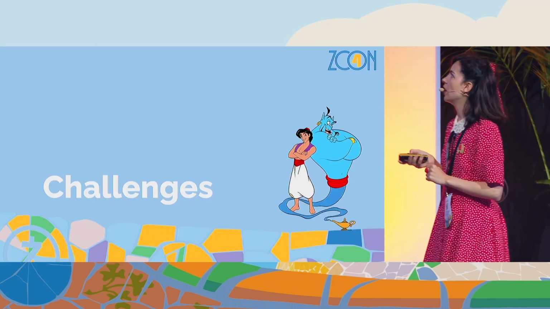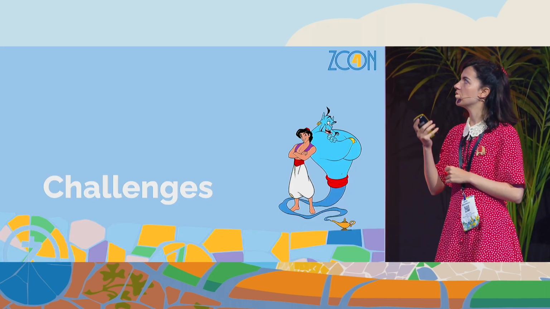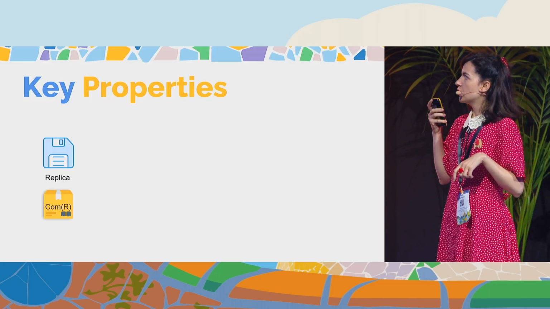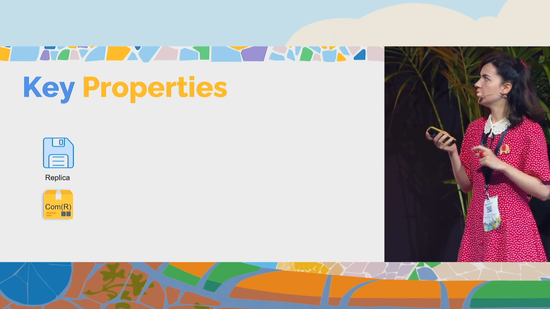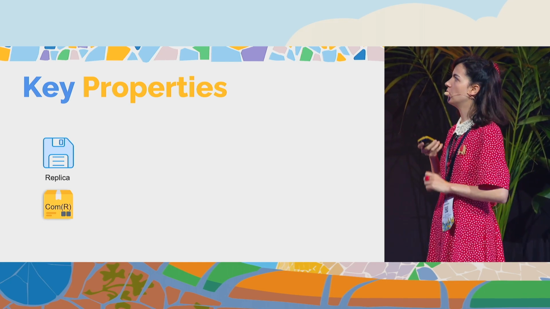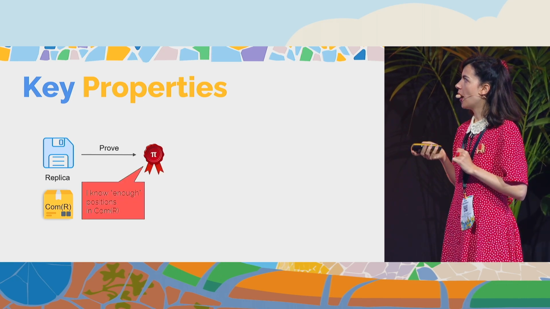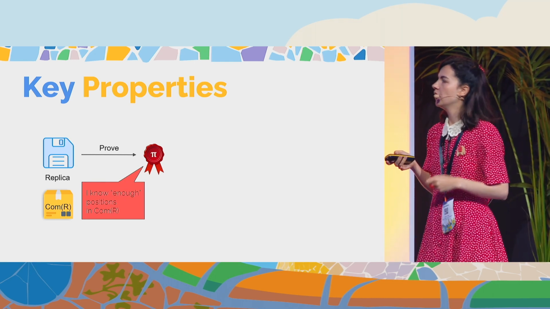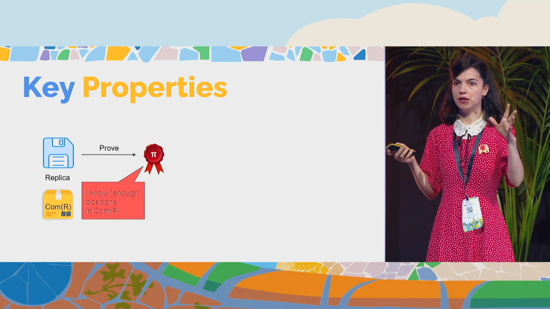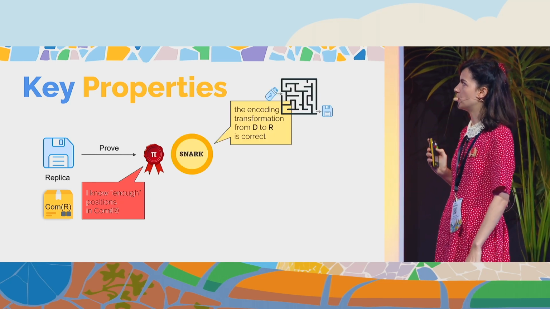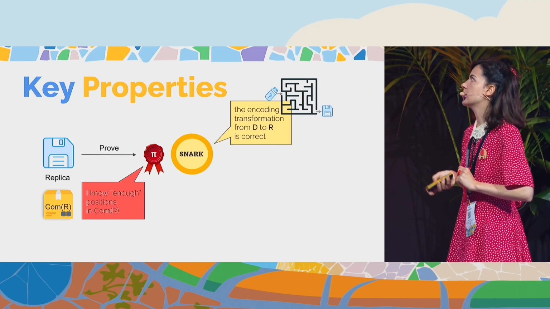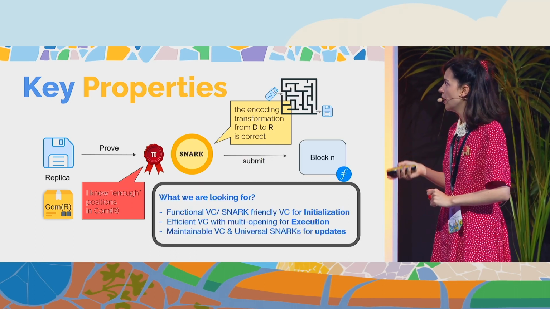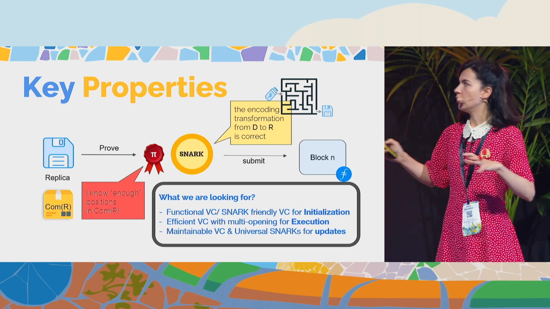Okay, what are the challenges in this scenario I was just presenting, with these two tools, vector commitments and SNARKs? So the key properties are that we commit to some incompressible data, the replica, and we have to prove that I know enough positions in this commitment. Someone who sees the commitment should be convinced that I still have the replica, looking at this proof. And then I have to prove also that this replica comes from a specific computation, and this I'm doing using SNARKs. And yeah, this is submitted to a public ledger.